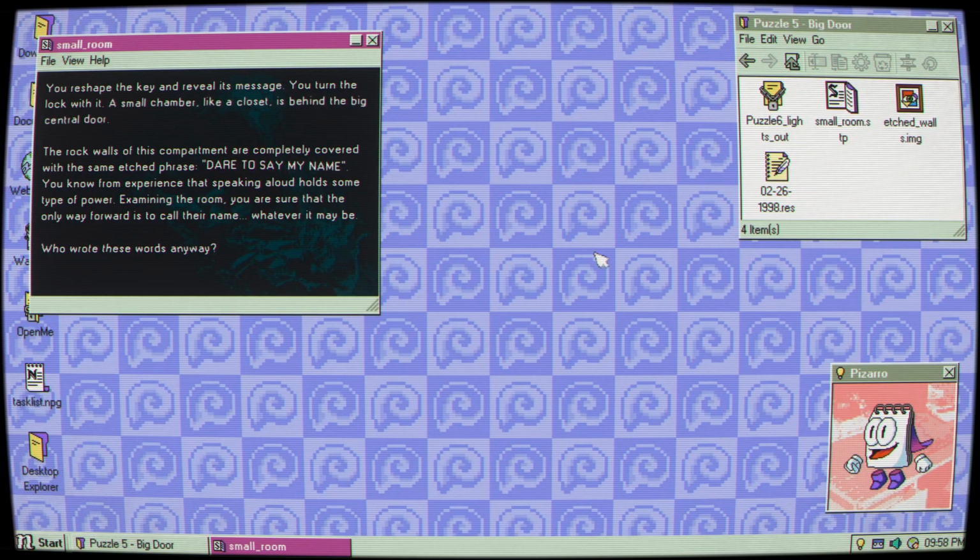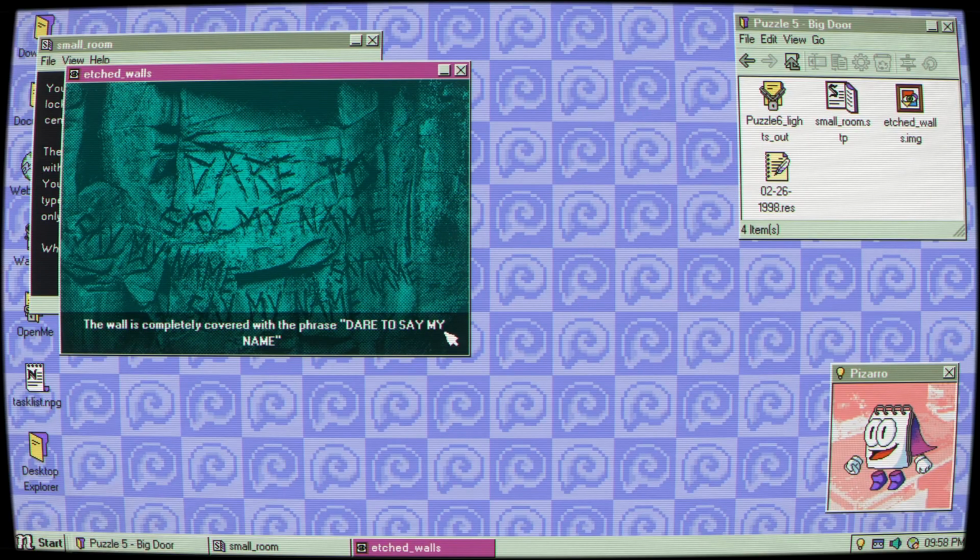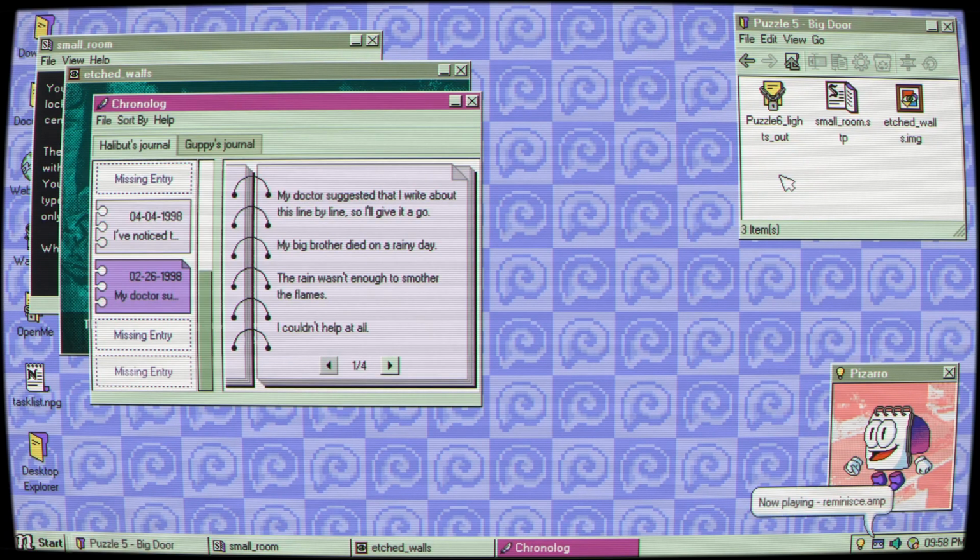Who wrote these words, anyway? Let's look at it. Well, this is not any... See, say my name, say my name. When nobody's around you, say baby I love you. No, that's probably not it. Okay, keep this up. Oh, we've got another entry.